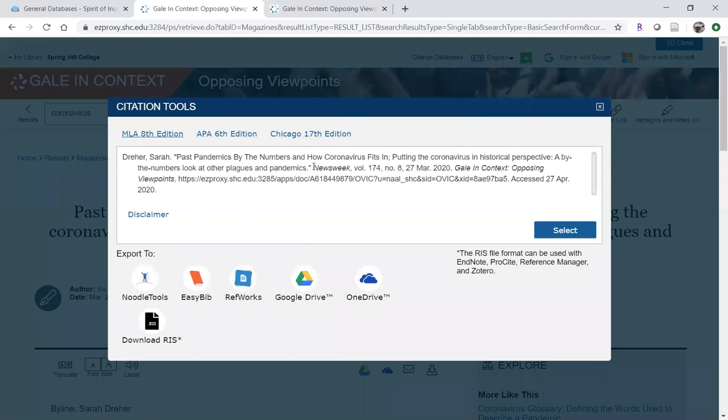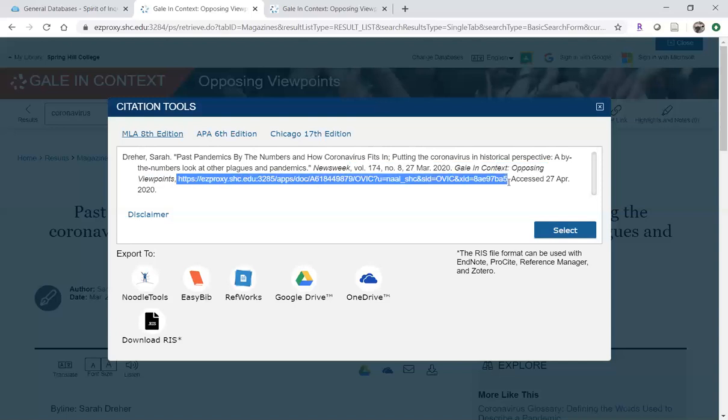So again, notice the title of the publication, Newsweek, is right here and it's italicized. The database name is provided here in the citation that the database creates for you. No need to go back and change it. So Gale in Context Opposing Viewpoints is the name of this database. And this is in fact the permalink to this particular article within the database.